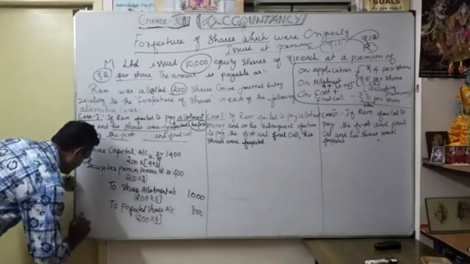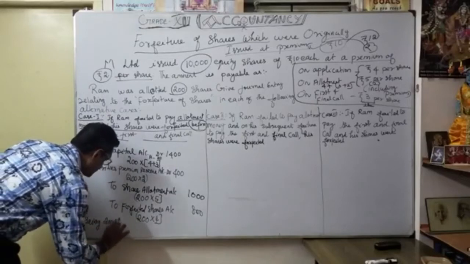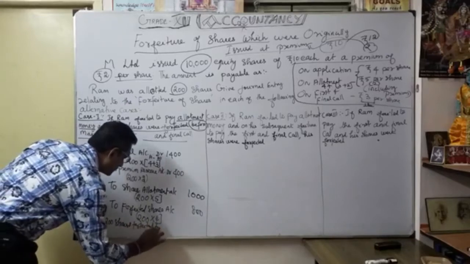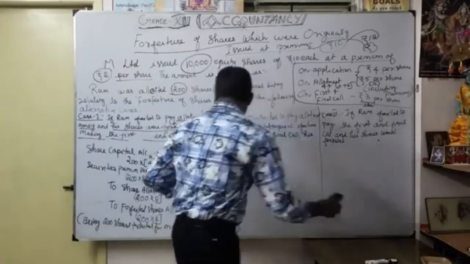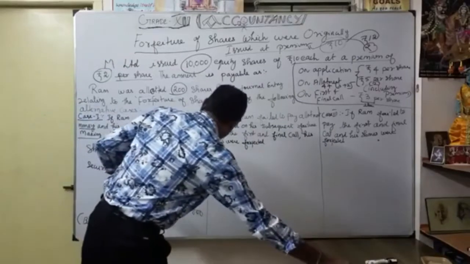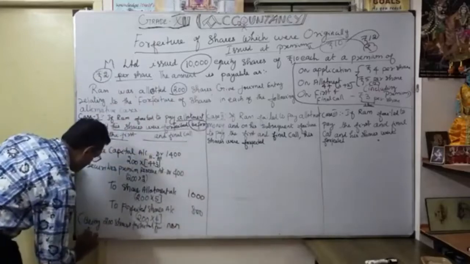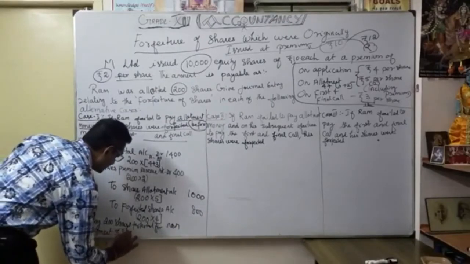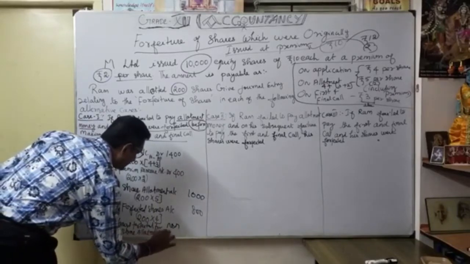So what is the narration here? Being 200 shares forfeited for non-payment of share allotment money. Understand? Share allotment. The narration is very, very important.